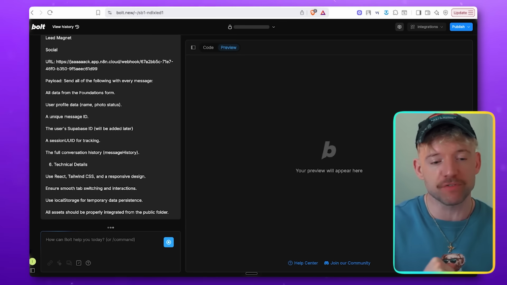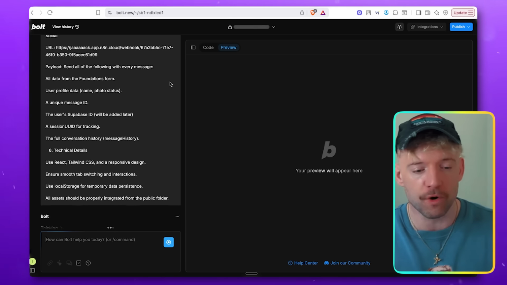Now, if we fire it off to Bolt, don't worry about this URL for now. We want to lock down the basic infrastructure. When you're building with Bolt or Lovable and you want a login screen, that is completely cool. But what we want to do first of all is get the actual structure nailed down, and then we'll add that later on after we've done that.